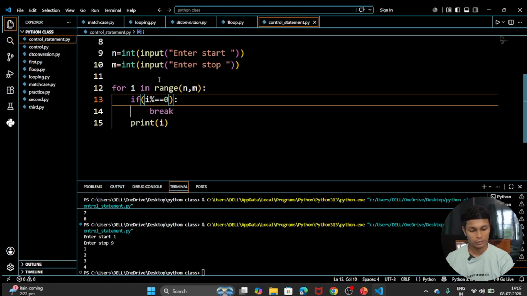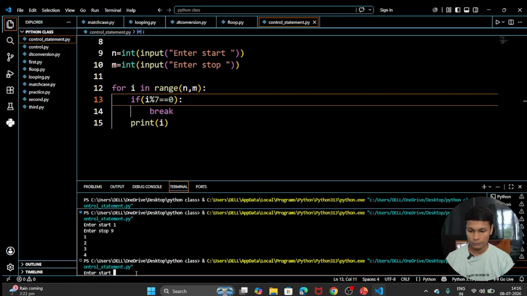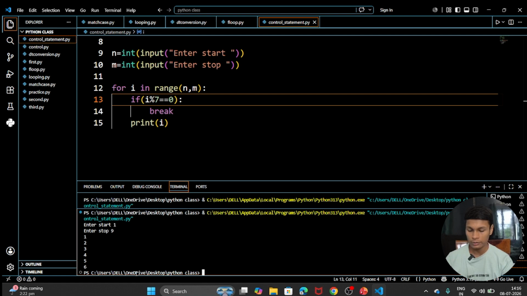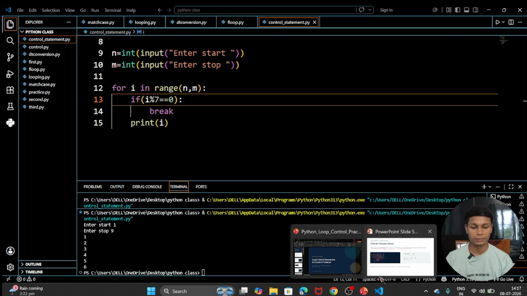If a number is divisible by 7, after that we are going to break the loop. So if I write starting as 1 and ending as 9, it will be printed till 6, because at the number 7 it will be divisible by 7. So we are going to break the loop, and after that we are not going to print anything. I think you understand the uses of break, how break works, and how we go with the break statement.